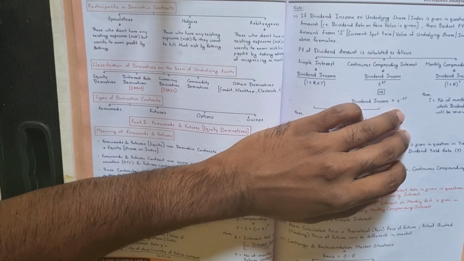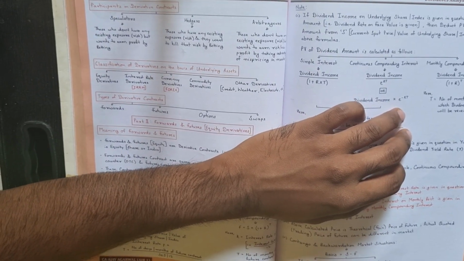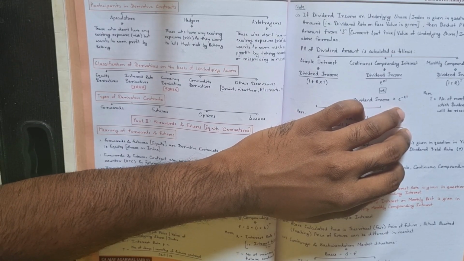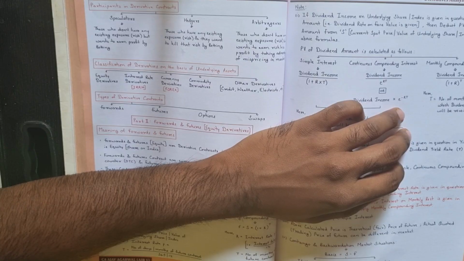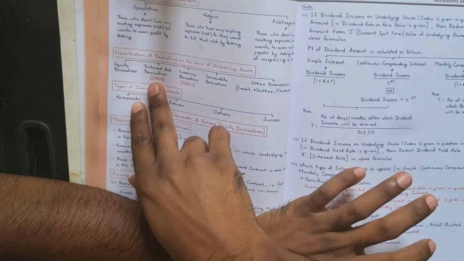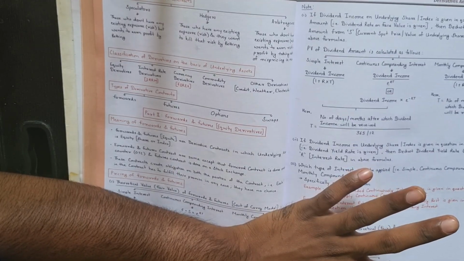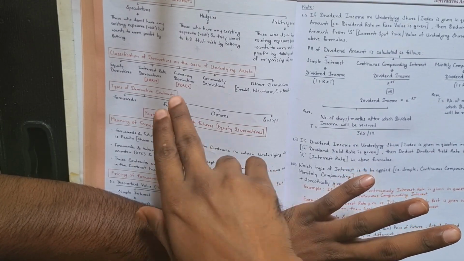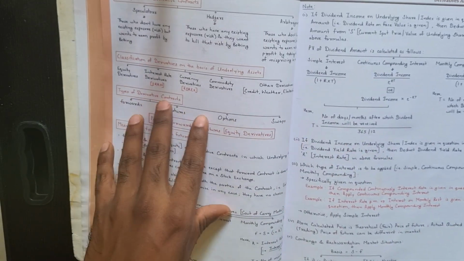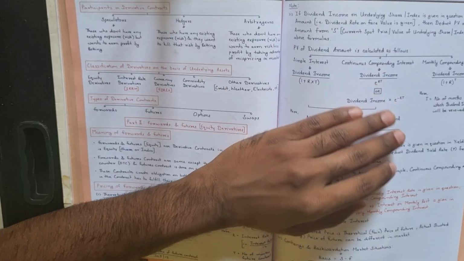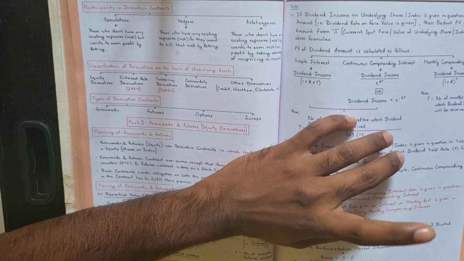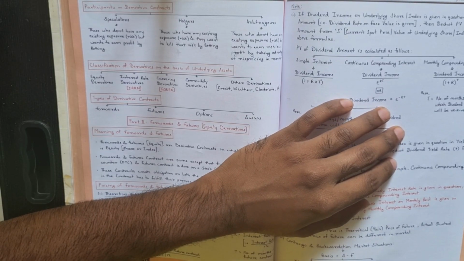Next, classification of derivatives on the basis of underlying asset. As I told you earlier: equity, IRRM, interest rate, currency, commodity, and other derivatives like credit, weather, electricity, etc. I already explained it to you. IRRM deals with your interest rate, we will see it in a later chapter. Currency derivatives is forex. Now the types of derivative contracts: forwards, futures, options and swaps. In this part we will do only forwards and futures.